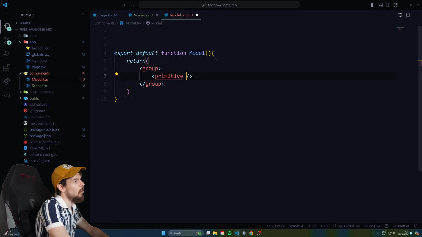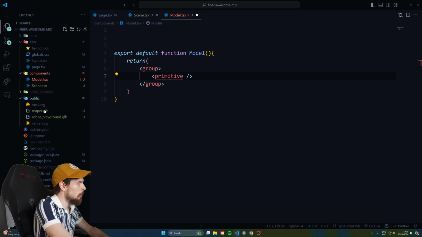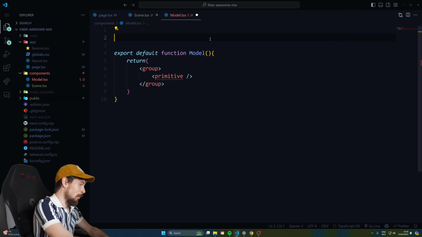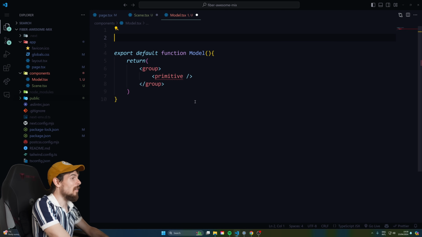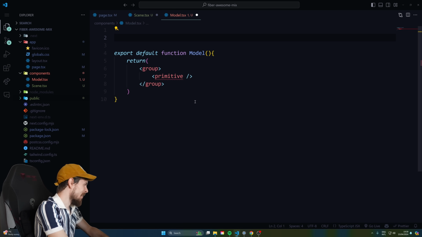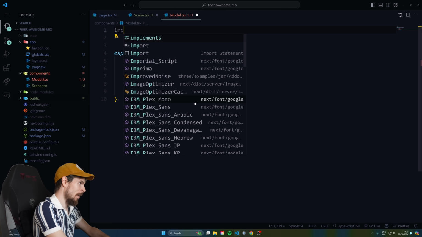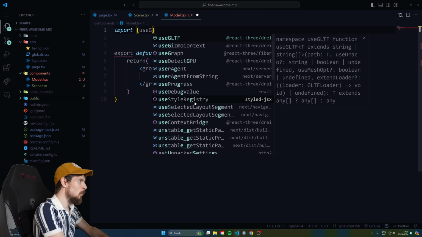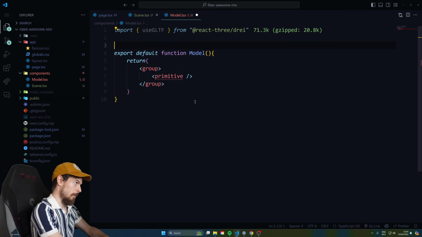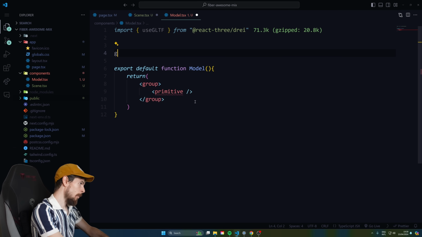Now, the way we need to import this is you'll need to grab your GLTF or GLB and drop it in your public folder. And the way you can make this work is like this. I looked everywhere on the damn internet for this, but this is the method I found. So you import this useGLTF from Drei, okay? And then at the top of the file here, you can do